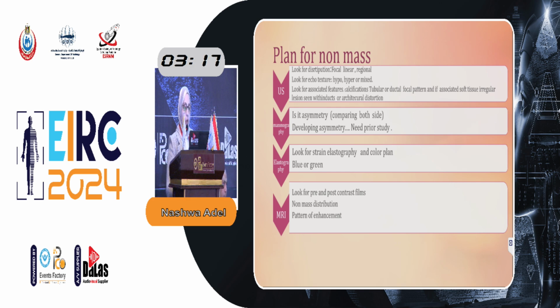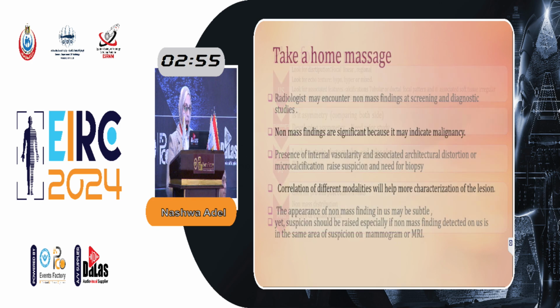We must compare both sides, and for developing asymmetry, we need a prior study. And look for elastography, look for the strain elastography and color scale, if it is blue or green, if it is score 4, so it is hard. MRI, look for the pre and post contrast film for non-mass distribution and for the pattern of enhancement.